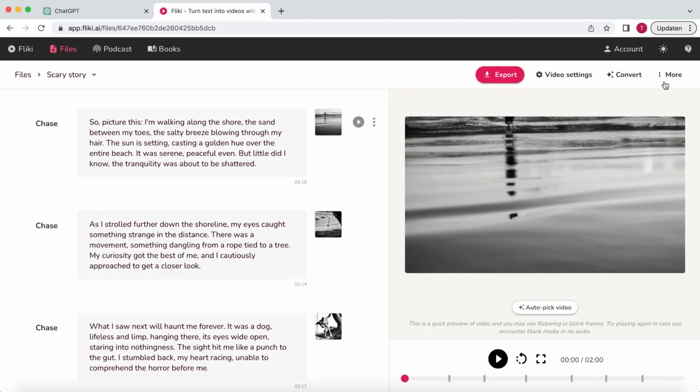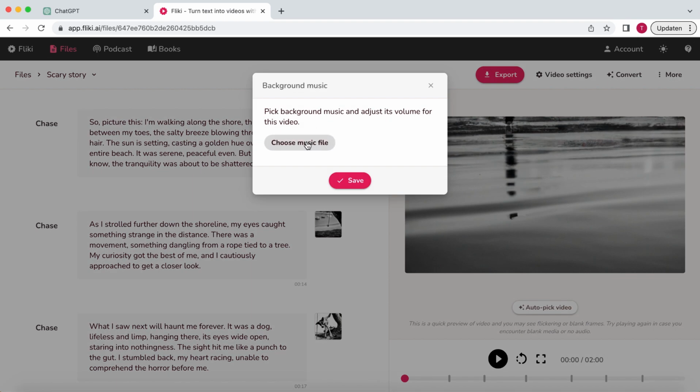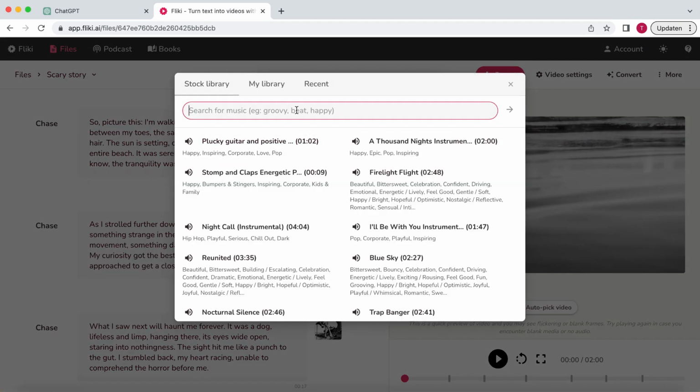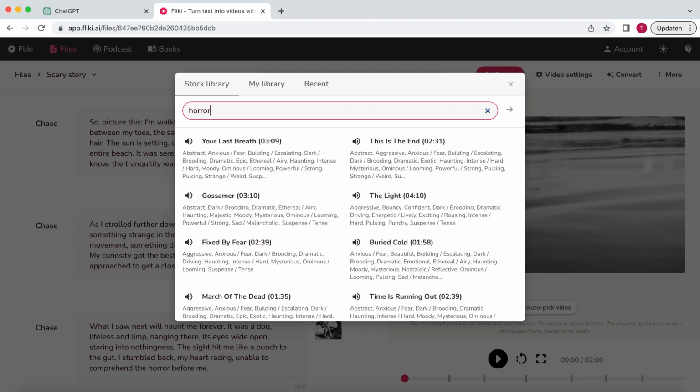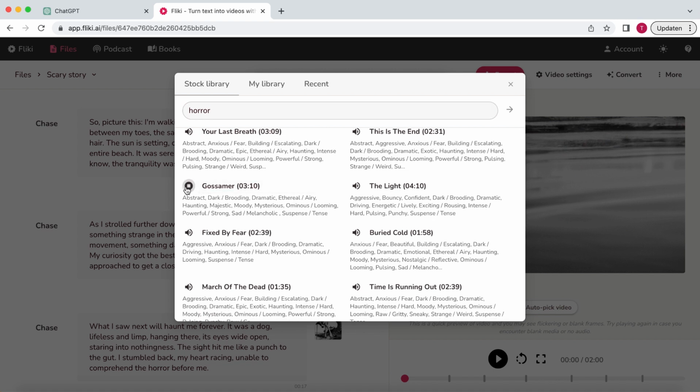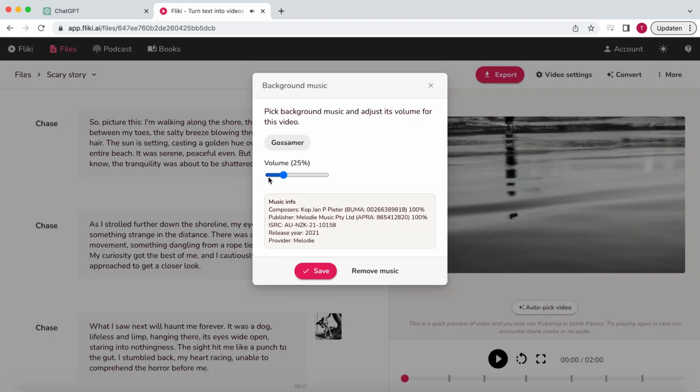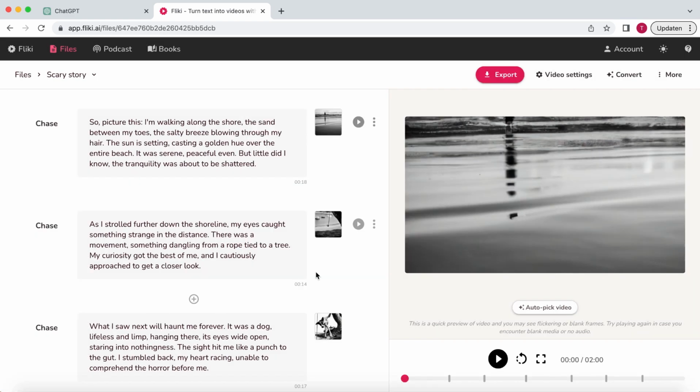The last step is to click on More in the top right corner and select Background Music. Here, you can search for background music for your video. Since we want something scary, I'm going to search for horror. Again, you can listen to the music by selecting the sound icon. I suggest lowering the volume to around 20 and hit save. And you're done. Let's have a look.